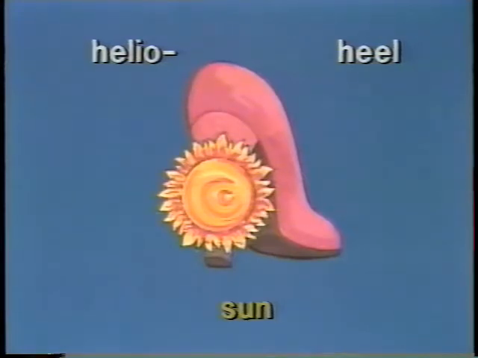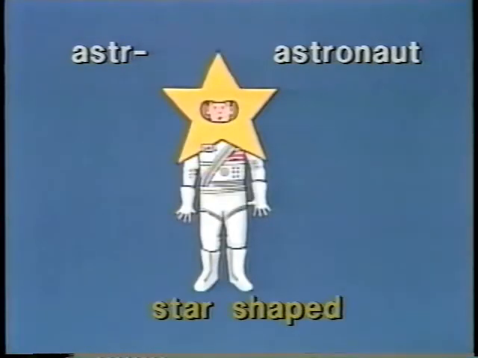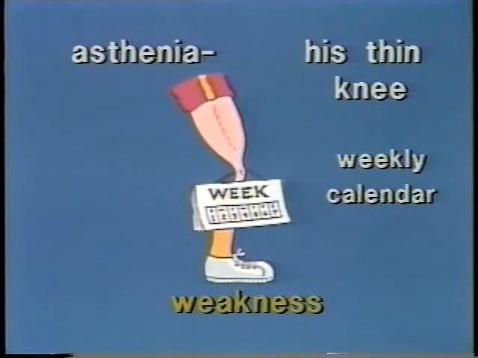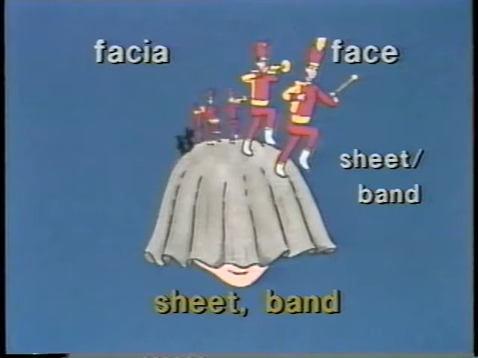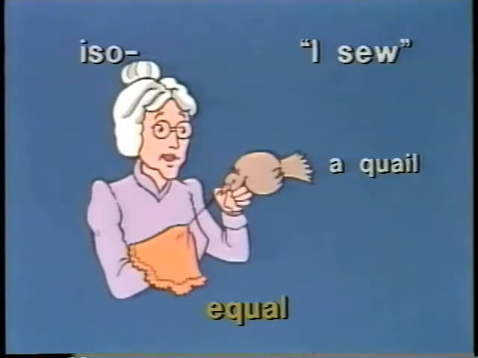Helio, heel, sun. Aster, astronaut, star-shaped. Asthenia, his thin knee, weekly calendar, weakness. Fascia, face, sheet, band, sheet, band. Iso, a quail, equal.